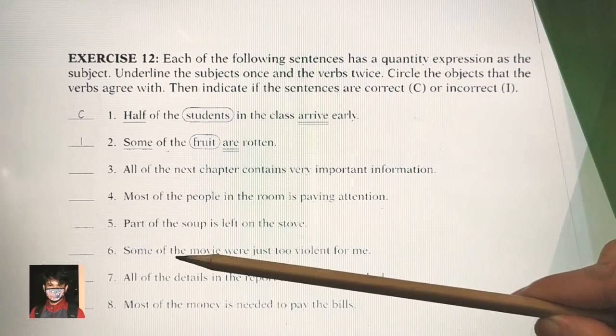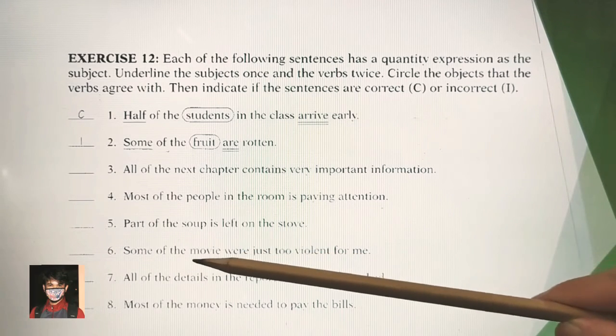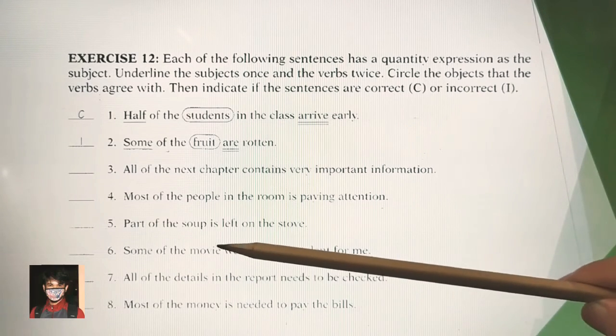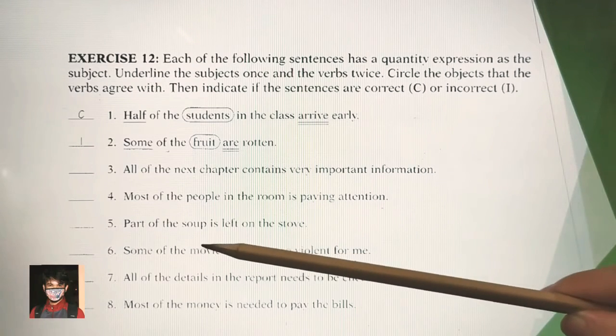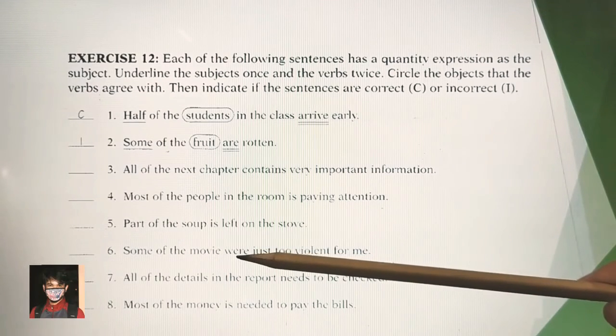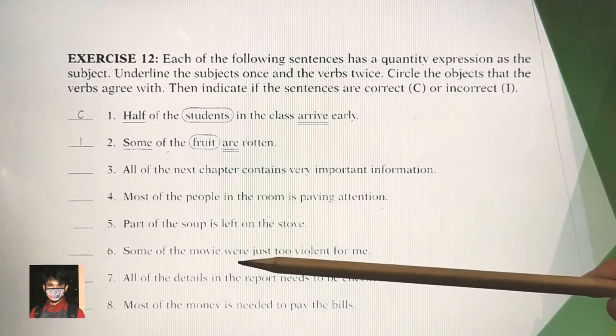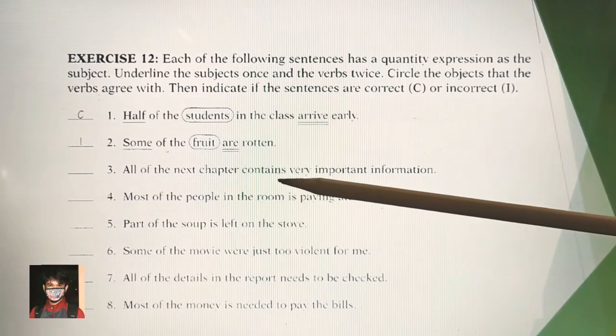For number 6, we have this, some of the movie. The point is the movie. Is movie singular or plural? Movie is singular. It should be followed with a singular verb, so it is incorrect. It should be was: some of the movie was just too violent for me.